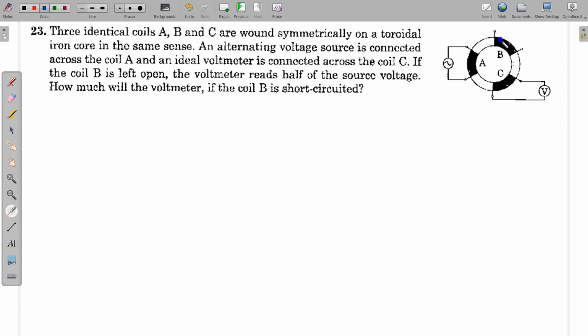So in the first situation, this coil is open, that means there is no current in this coil, and I am assuming that all the coils are of negligible resistance. There is no significant resistance of these coils, so this is my assumption here. Coils have negligible resistance.